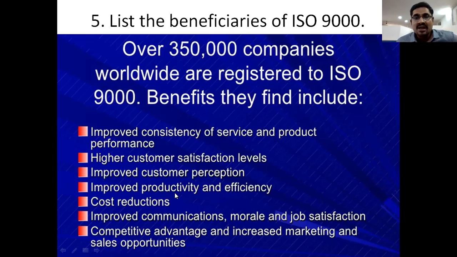Productivity means producing more with minimum cost. So if we follow the ISO guidelines, we will have all these benefits.